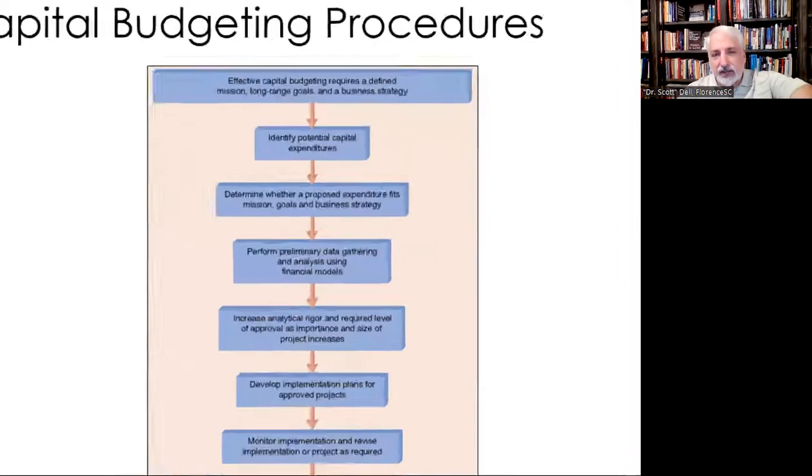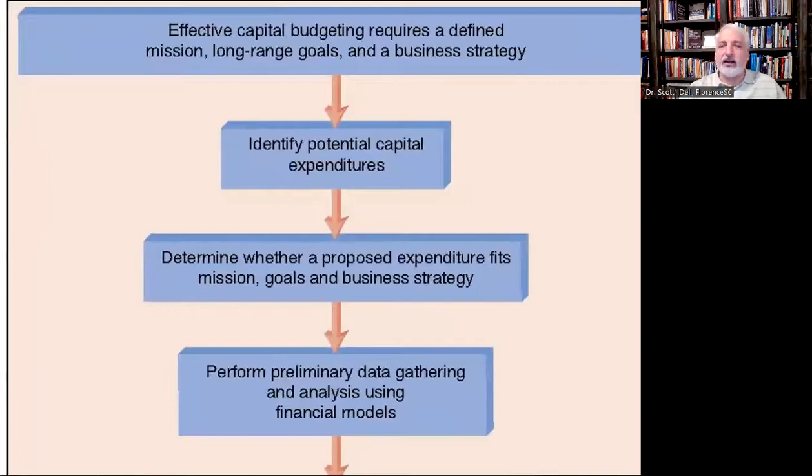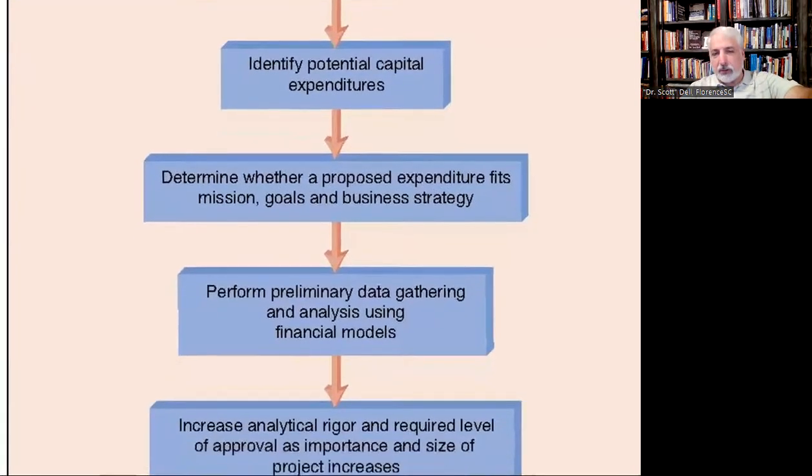So I'm going to magnify this up a little bit. And we're saying, okay, effective capital budgeting requires a defined mission, long-range goals, and a strategy. Does this fit with our strategy? Does it fit with our direction? Does it fit what we've told our shareholders? Does it fit what our managers believe is the direction we're going? We have to identify potential capital expenditures or opportunities to expend, and then determine whether the proposal fits our mission, goals, and strategy from above. So if it does fit, we can continue down the path and evaluating it.